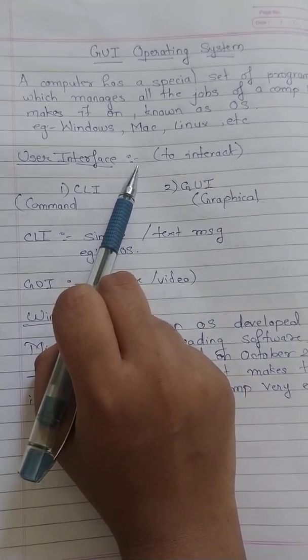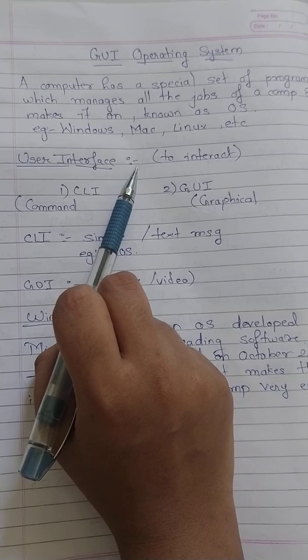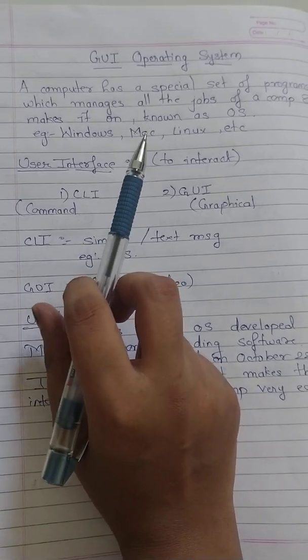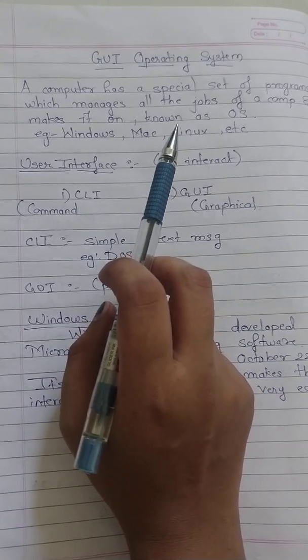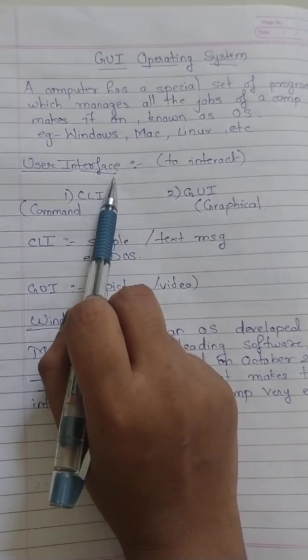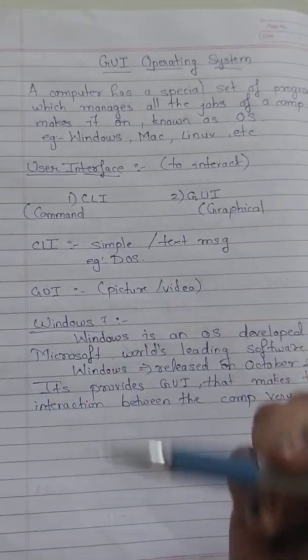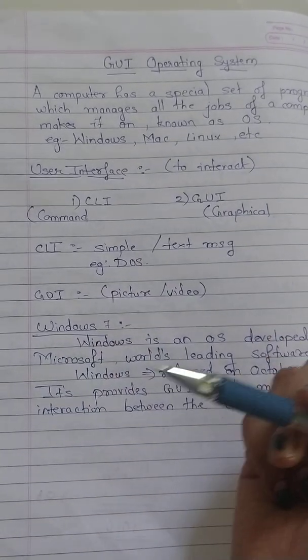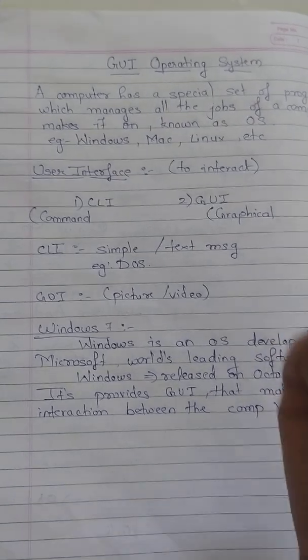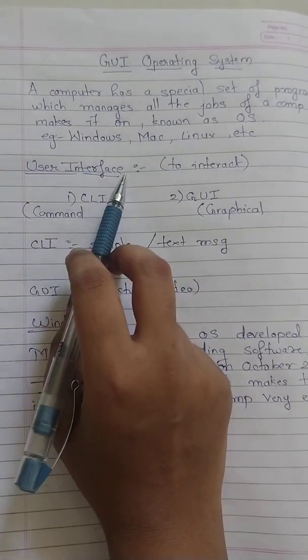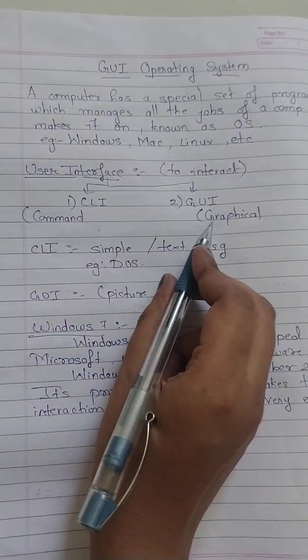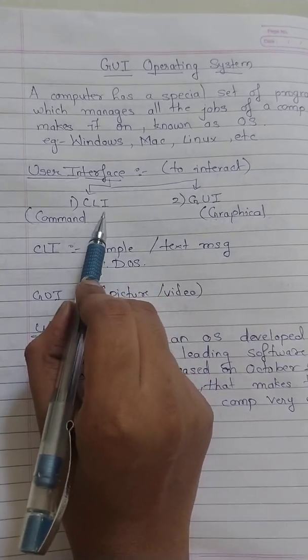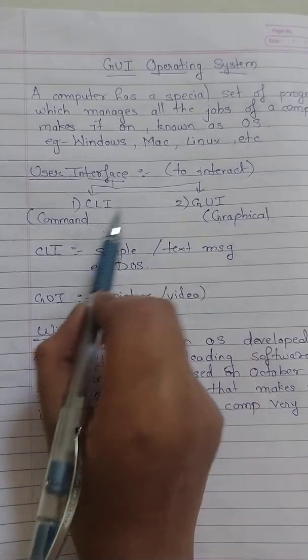The next topic is user interface. What does user interface mean? User means we, who are using it. Interface means to interact between both of them. The user interface is what we interact with to communicate. Okay, the user interface is divided into two types, that is CLI and GUI.